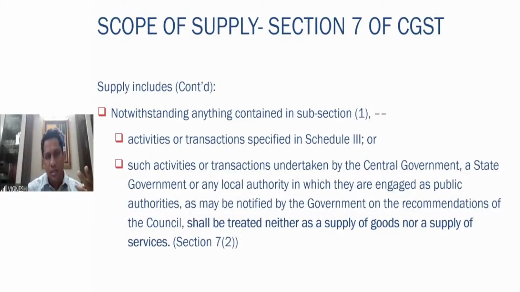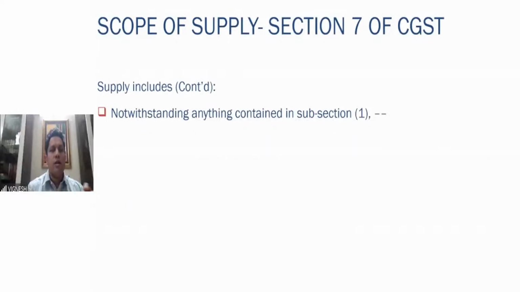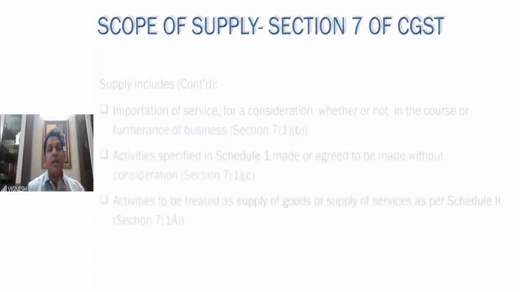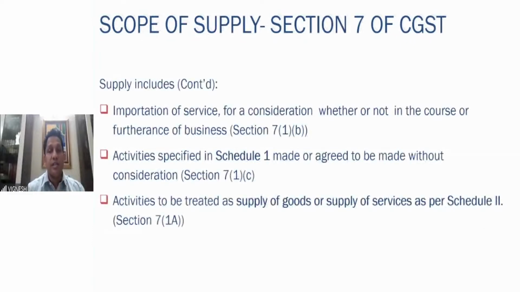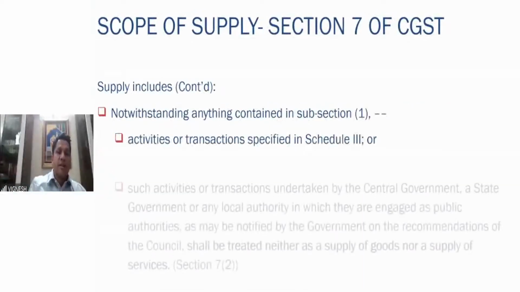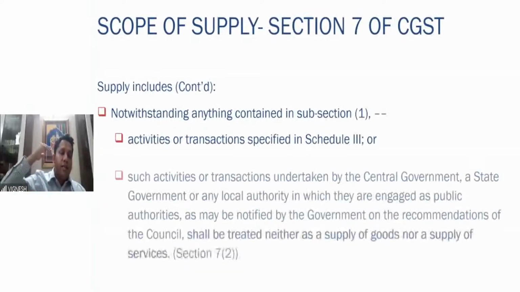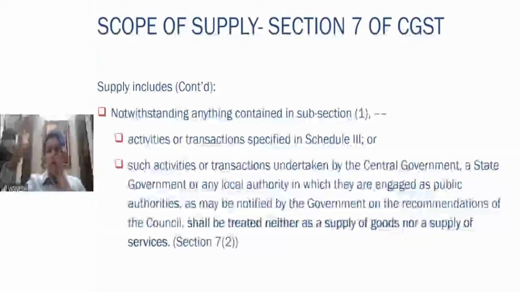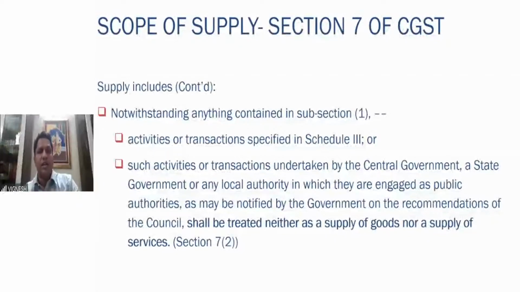So what are these 3 schedules? Schedule 1 talks about what? The activities made or agreed to be made without consideration. That is schedule number 1. Schedule number 2, what is supply of goods, what is supply of services? Certain points are given. That is schedule 2. Schedule 3 is what? The supply is neither a supply of goods nor a supply of service. We shall go through each schedule, then you will get total clarity on it. I hope it is clear.